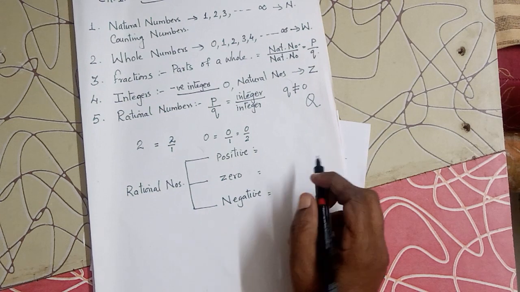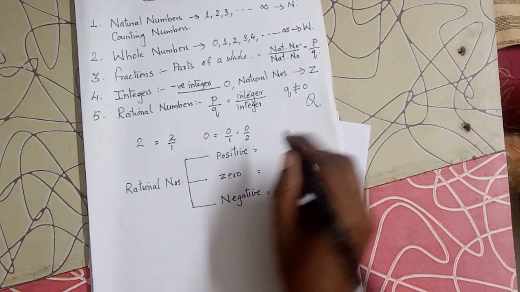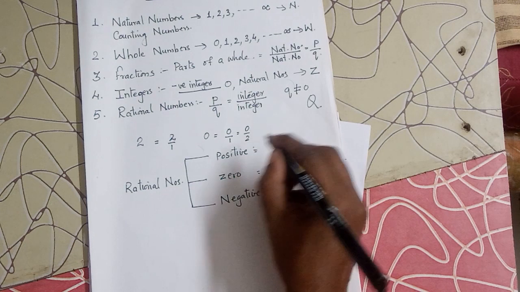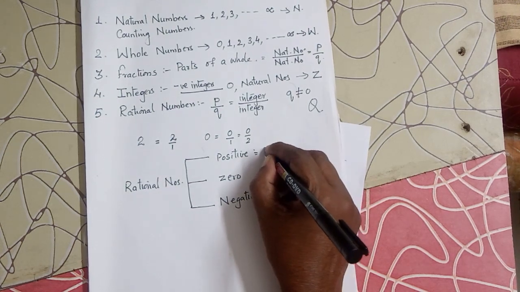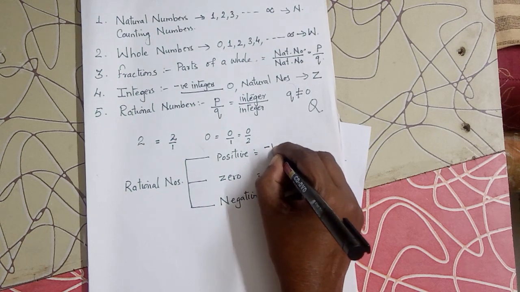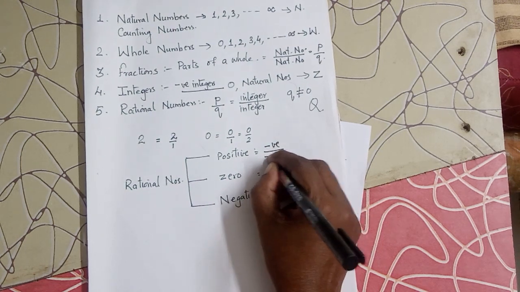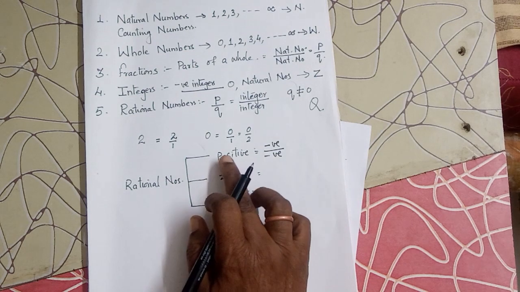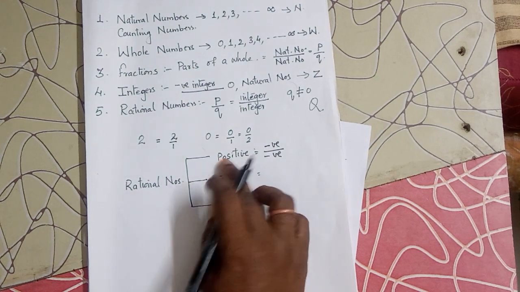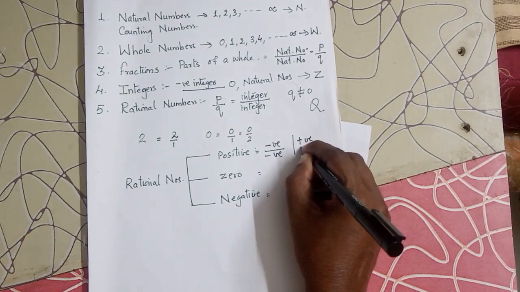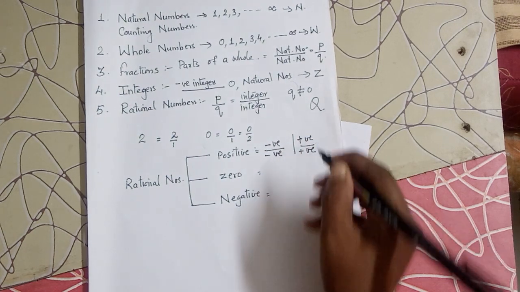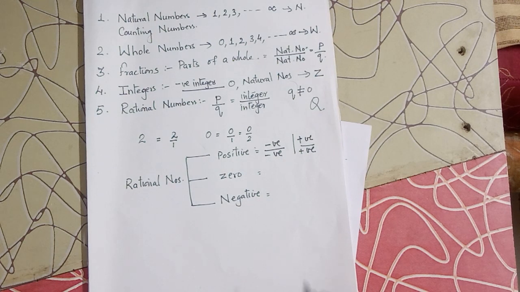Now, you see, a rational number has a numerator and a denominator. If both the numerator and the denominator are negative, then the rational number is considered positive. Similarly, if both are positive, then also the rational number is positive.